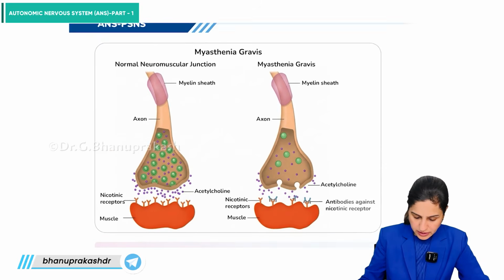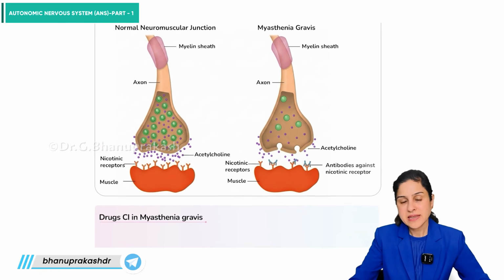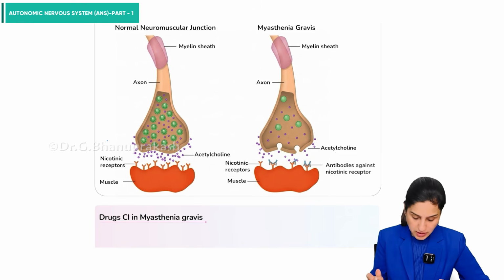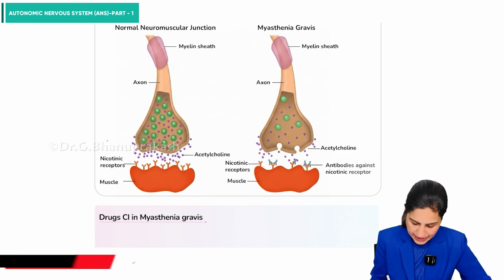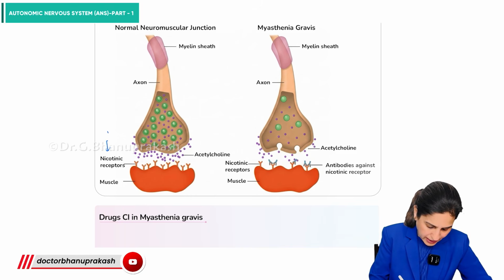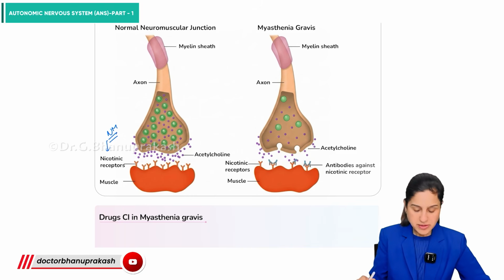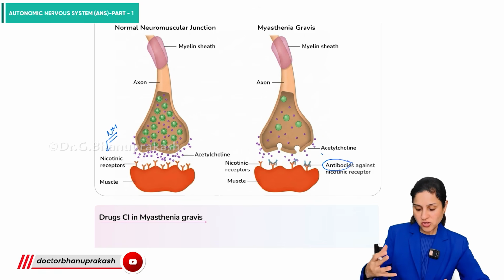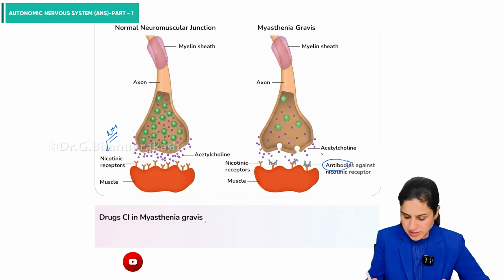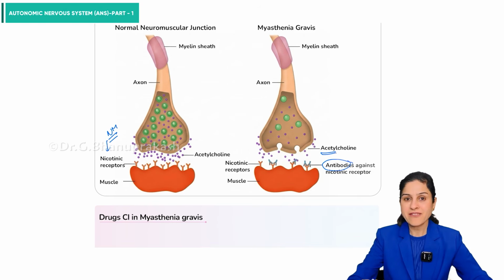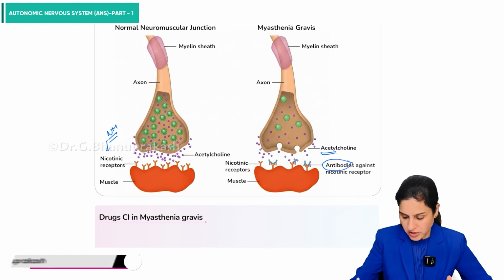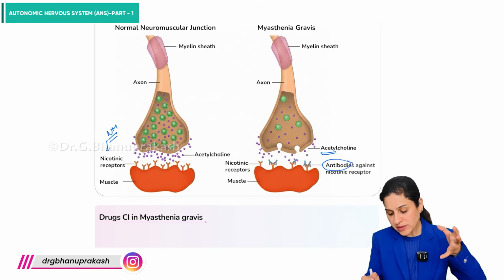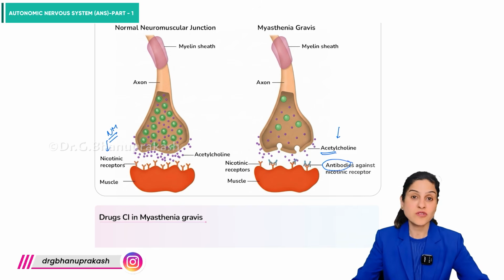Alright, so an important topic is myasthenia gravis, which is asked. So what is myasthenia gravis? Myasthenia gravis occurs when the NM receptors, these are the NM receptors which are present on the neuromuscular junction, are attacked. Autoantibodies are formed, and they destroy the nicotinic NM receptors. Then very few receptors will be left for acetylcholine to produce its effect, right? So what can be done here, because you know acetylcholine also gets metabolized very fast.